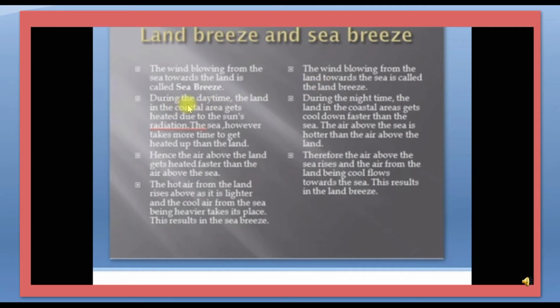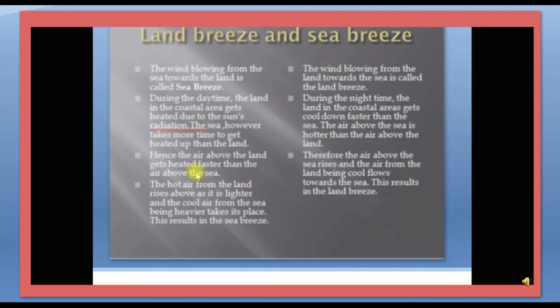During the daytime, the land in the coastal area gets heated due to the sun's radiation. The sea, however, takes more time to get heated than the land. During the night time, the land in the coastal areas cools down faster than the sea, and the air above the sea is hotter than the air above the land. So during the daytime we call it sea breeze, and during the night time we call it land breeze.